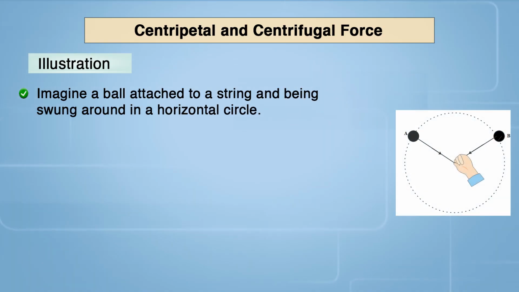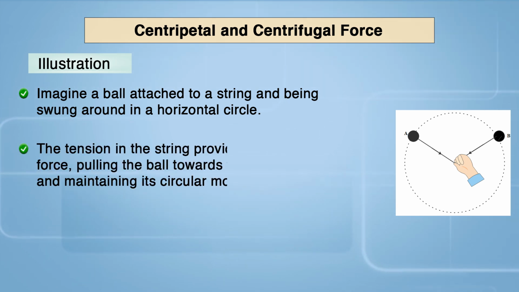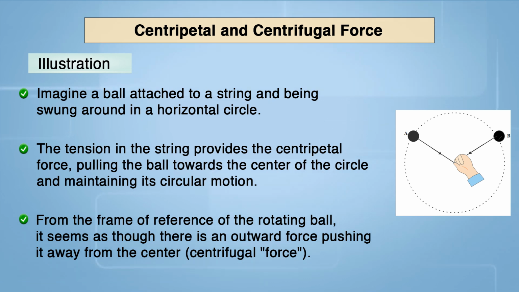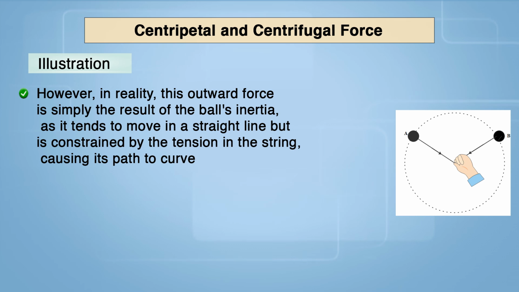Okay. Imagine a ball attached to a string and being swung around in a horizontal circle. The tension in the string provides the centripetal force, pulling the ball toward the center of the circle and maintaining the circular motion. From the frame of reference of the rotating ball, it seems as though there is an outward force pushing it away from the center. However, in reality the outward force is simply the result of the ball's inertia. It tends to move in a straight line, but is constrained by the tension of the string, which causes its path to curve.